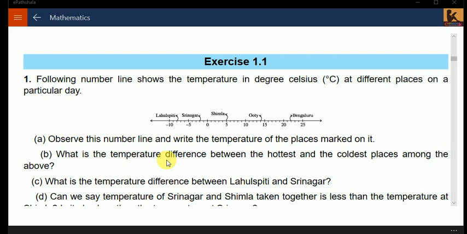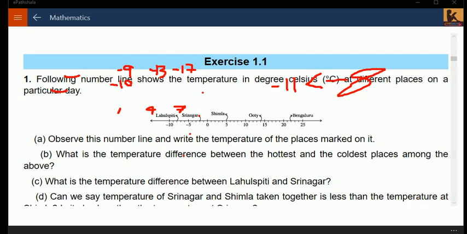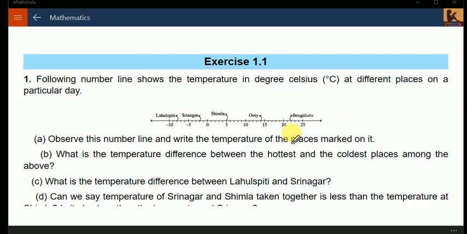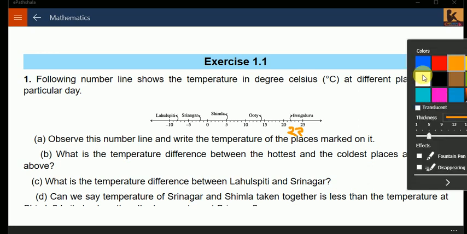What is the temperature difference between the hottest and the coldest place among the above? In this, what is the difference between the hottest and coldest place? Hottest is Bangalore, it is 22. And coldest is Lahaul Spiti, it is -8.